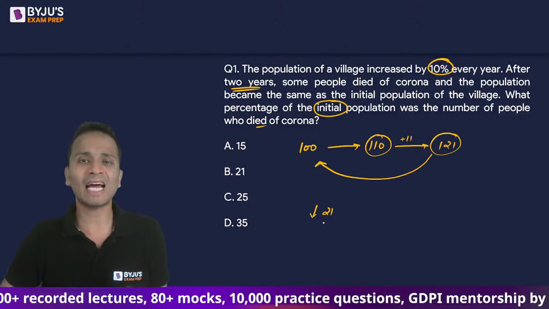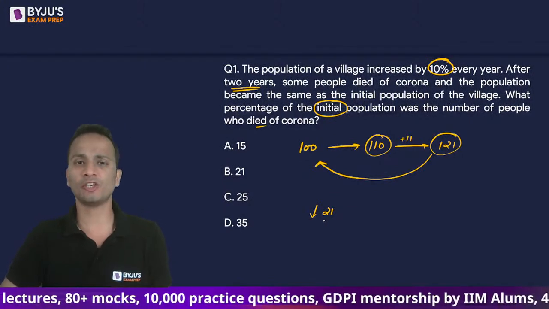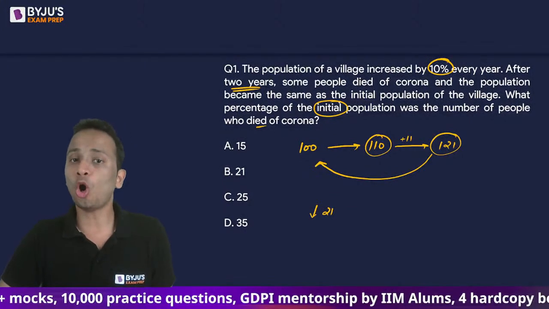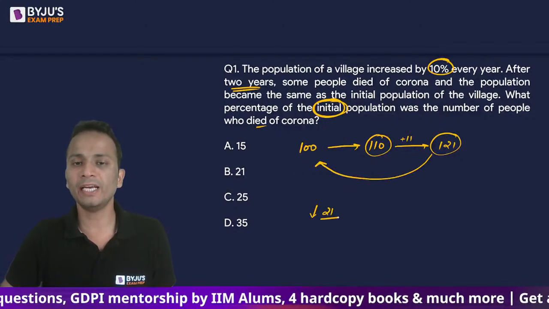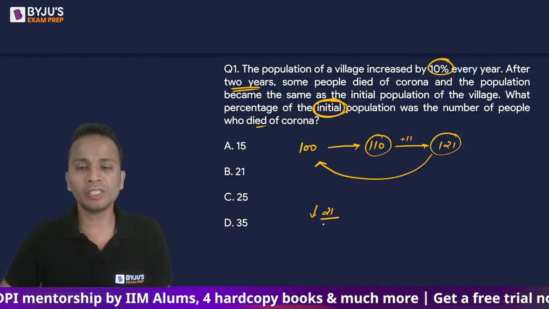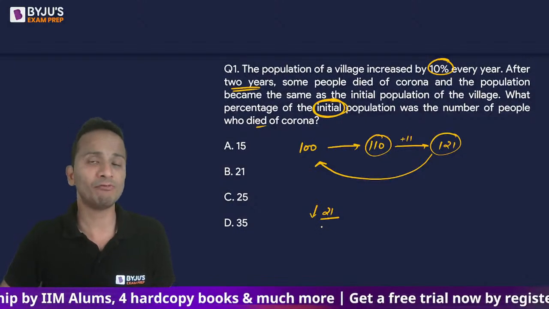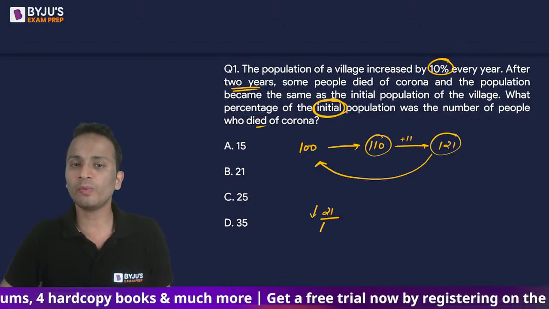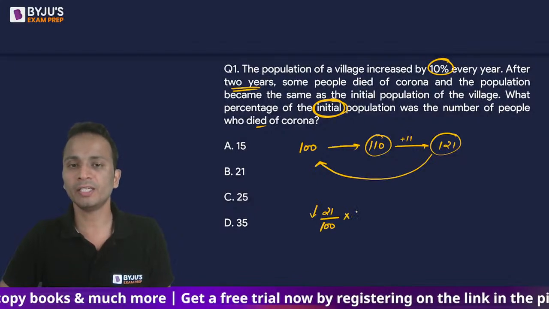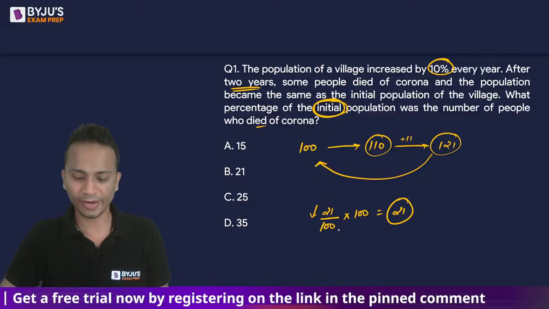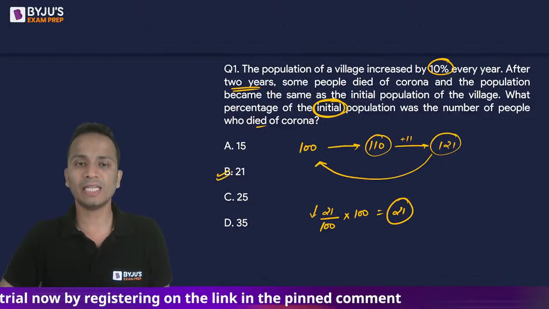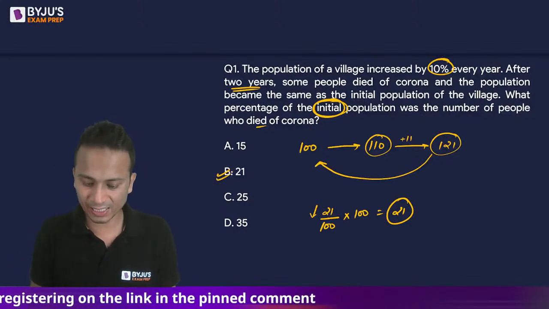What is the thing that we'll have to find out? It is given in the question. So what percentage of the initial population was the number of people who died? So 21 people died, and this as a percentage of the initial population is what we'll have to calculate. So 21 as a percentage of 100 is what we have to calculate. The correct answer will be equal to 21. All right, so 21, that is option B, is the correct answer.